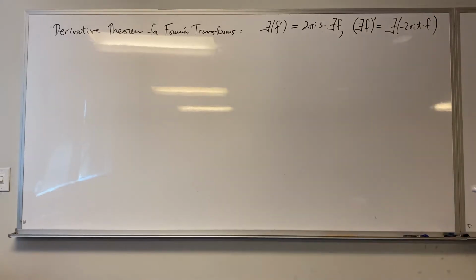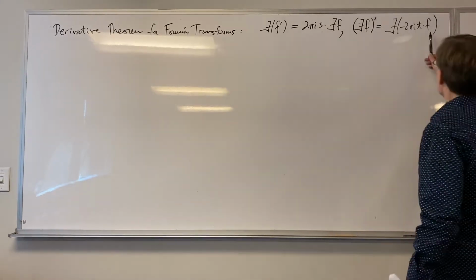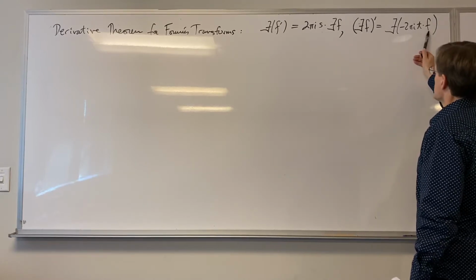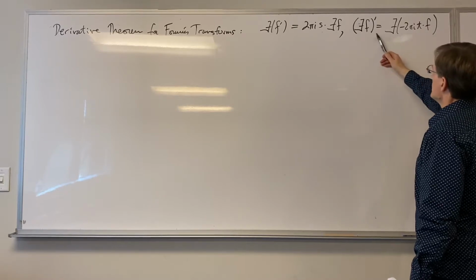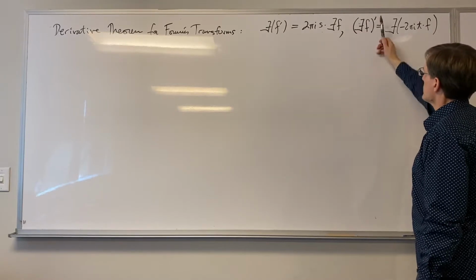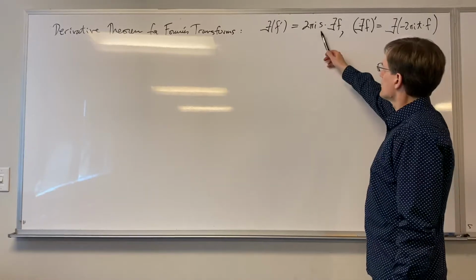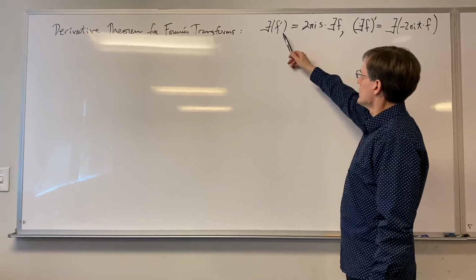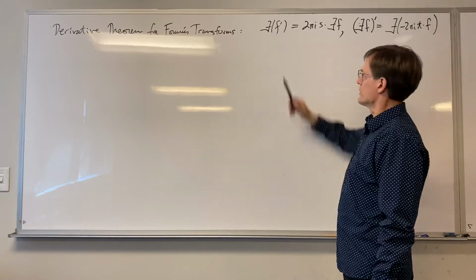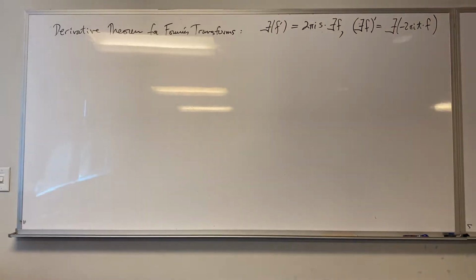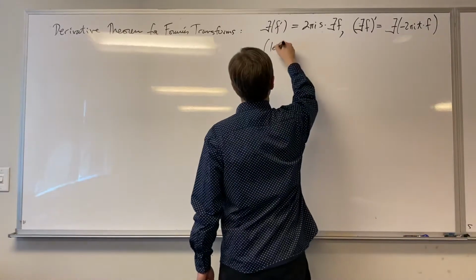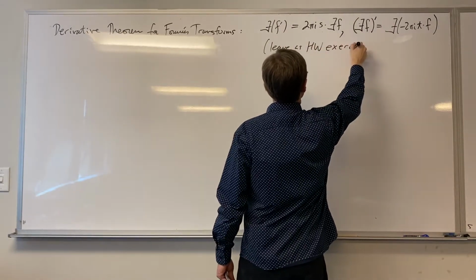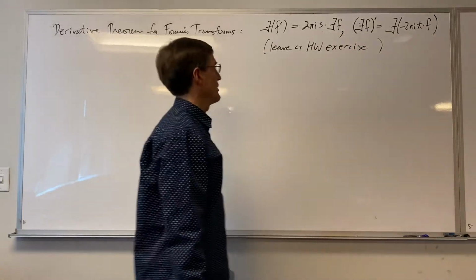Okay, so operating in the time domain, a constant times t times f, taking the Fourier transform of that is the same thing as taking the Fourier transform and then the derivative. Or multiplying by a constant times s is the same thing as taking the derivative in the time domain over here. All right, these I will leave as a homework exercise. So expect to see those coming up on another homework.